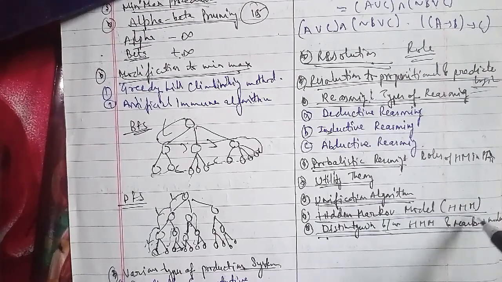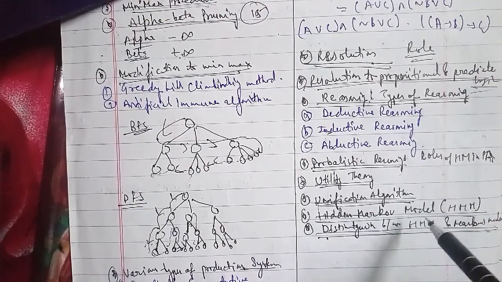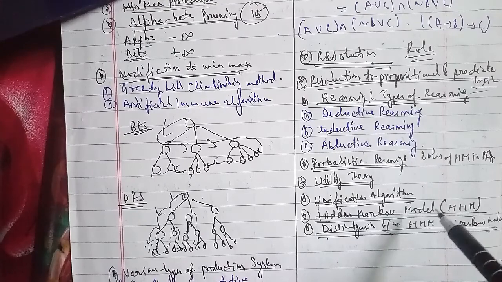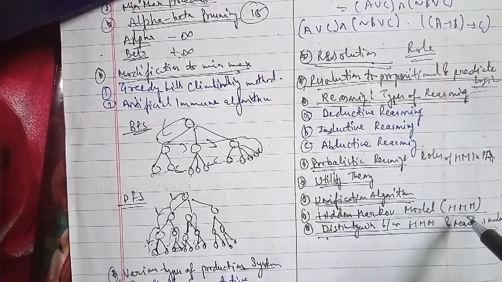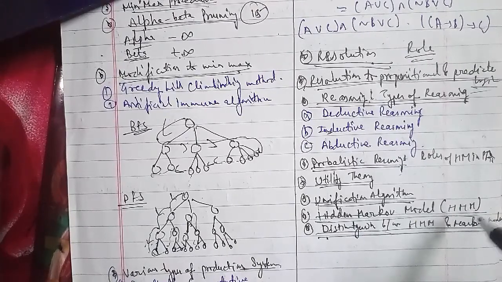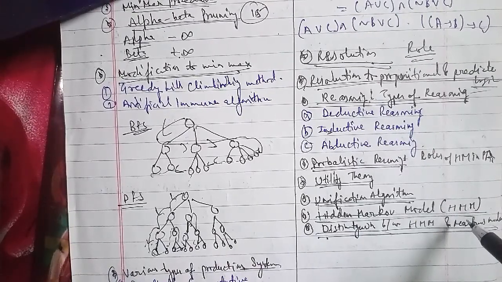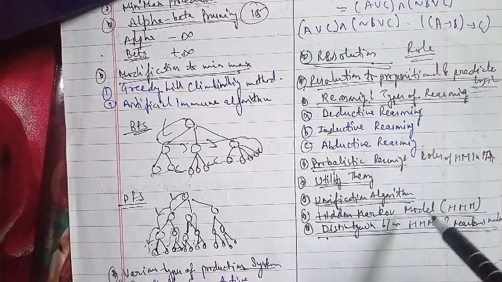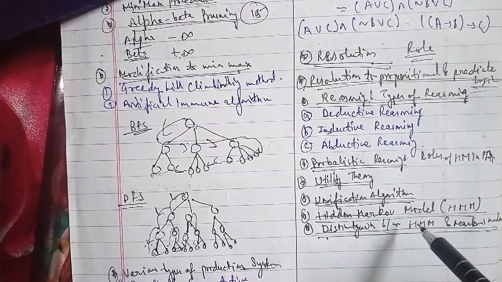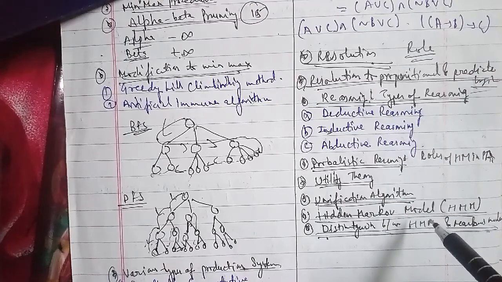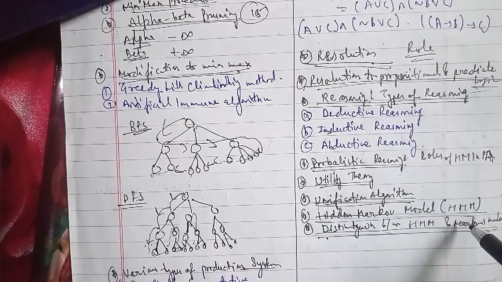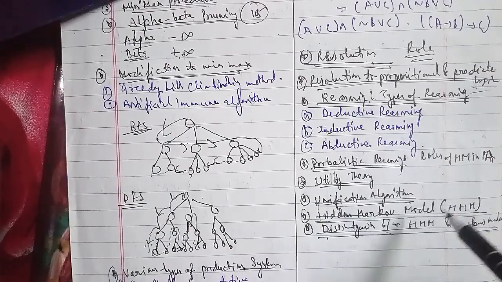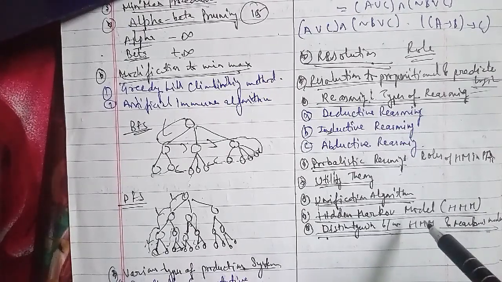Let's go ahead with this. Another question they have asked is: draw a diagram of HMM and show what the hidden part of it refers to, for 10 marks here. So a hidden Markov model is a statistical Markov model in which the system being modeled is assumed to be a Markov process with unobserved hidden states. The term hidden refers to the first order Markov process behind the observation, and the observation refers to the data we know and can observe.